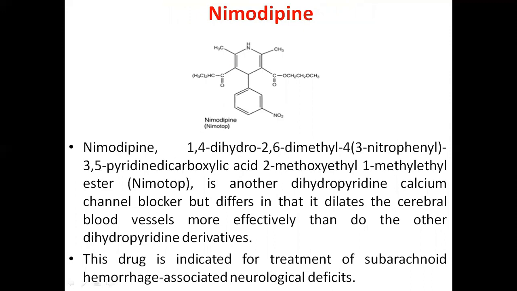Next example is nimodipine. It is another dihydropyridine calcium channel blocker, but differs in that it dilates the cerebral blood vessels more effectively than do the other dihydropyridine derivatives. This drug is indicated for treatment of subarachnoid hemorrhage associated neurological deficits.